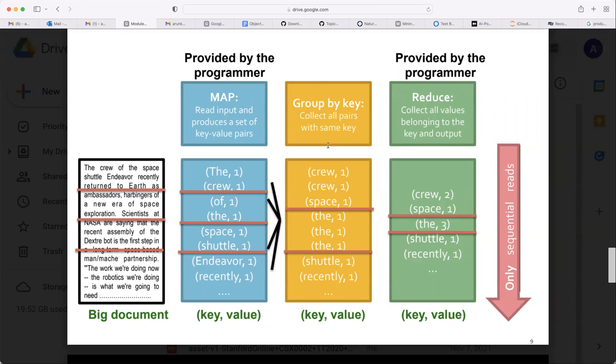As it receives the information, it has to put it into place. It won't store anywhere. It will have one small file like a hash map. The first key crew, it starts sending to the reducer. Whenever it receives another crew, it should send it to the same reducer, right? Only that information it requires. So a hash type of file it requires in the middle. Whenever it receives a key, then it should assign those keys.